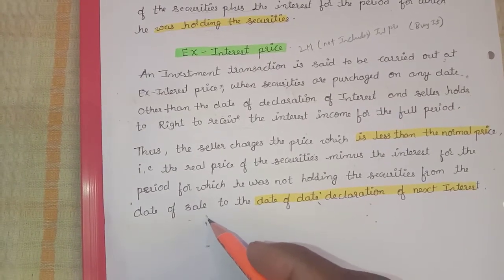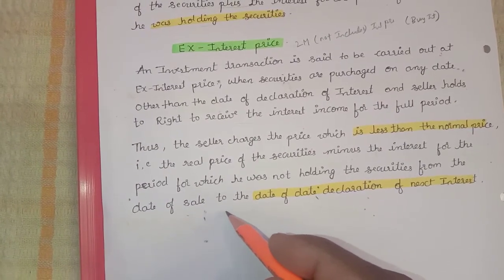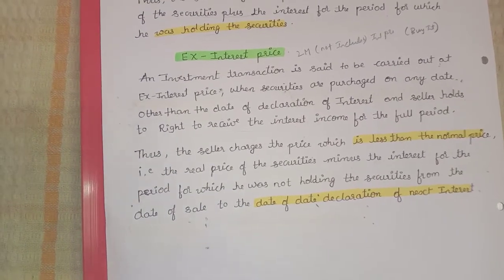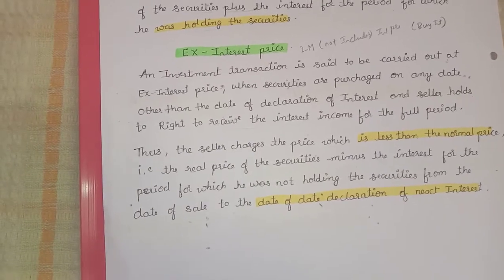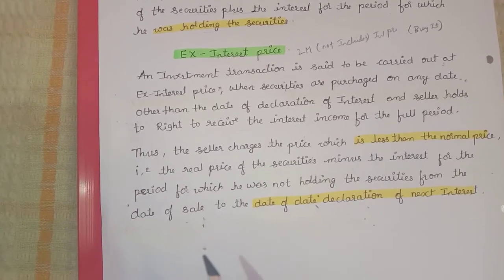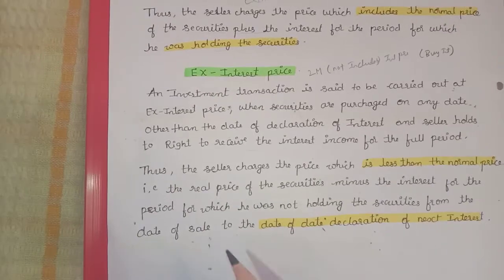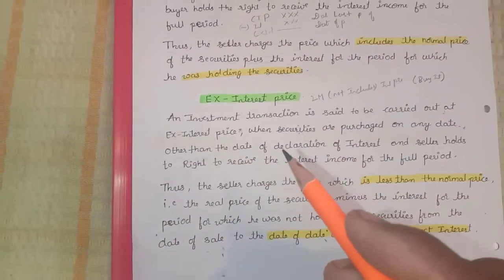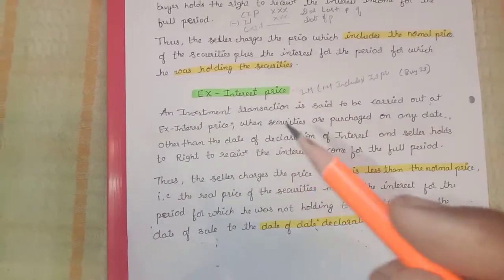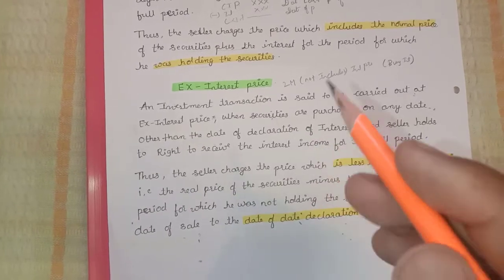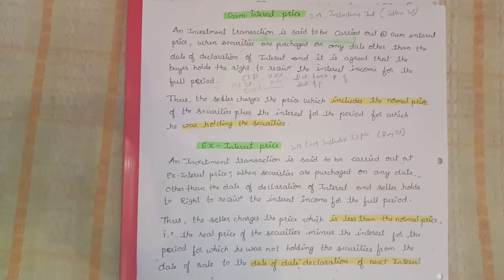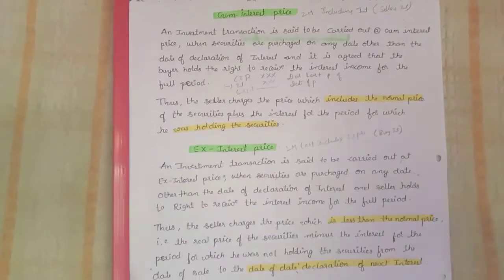So we will consider two dates. One is the date of last interest paid. Second is the date of declaration of next interest. When they declare the interest, those two dates we will consider in the ex interest price. Simply, they will ask for 2 marks: what is cum interest price and what is ex interest price? These two concepts are very important for 2 marks. I think you people got this. One is cum interest price, the second is ex interest price.